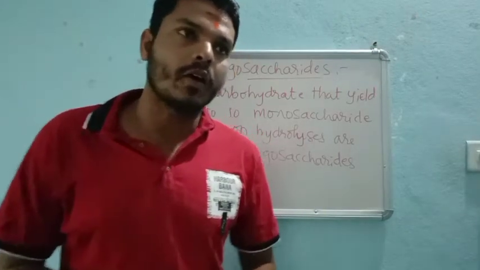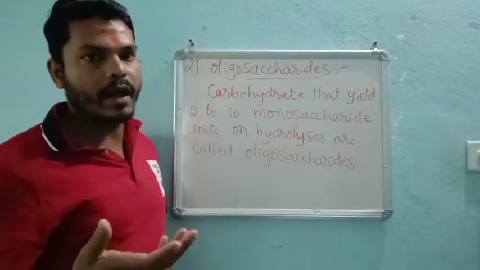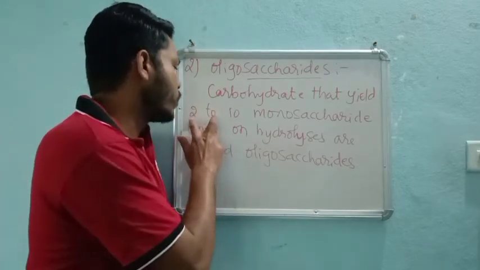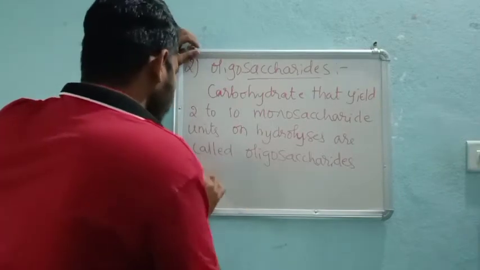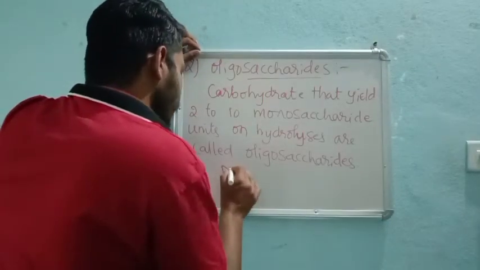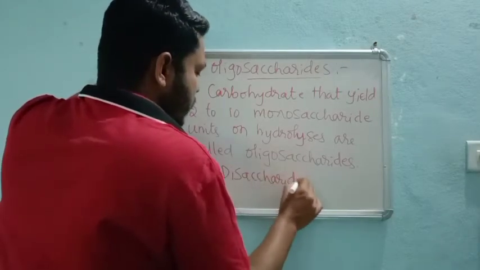In oligosaccharides we have disaccharide, tri, tetra, penta, and so on. But from 2 to 10, the most common oligosaccharide is the disaccharide, so we need to have some idea about this.